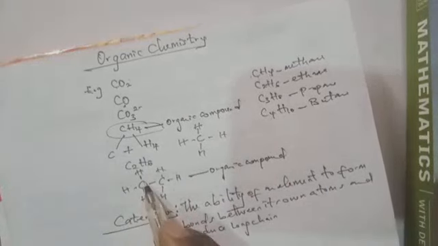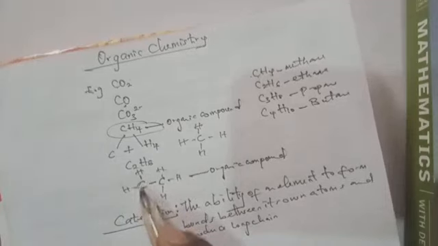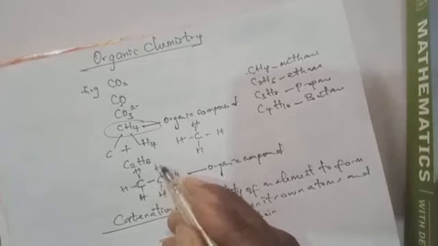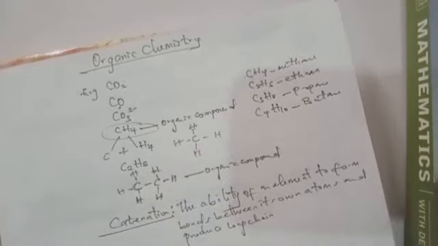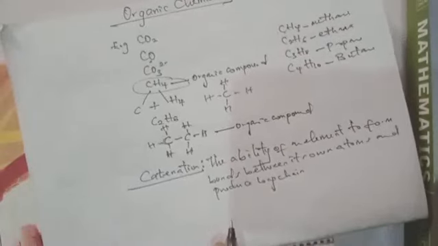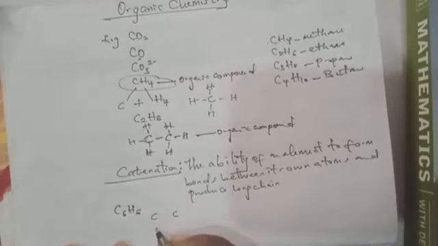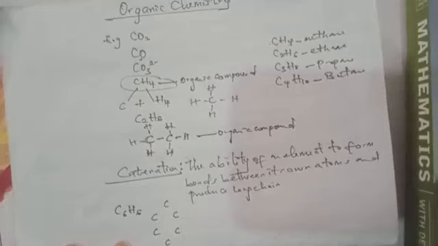So this is an open chain. Look at C2H6, ethane. You have 2 carbon atoms bonded with 6 hydrogen atoms. So this is also an open chain. Now the aromatic one will be a closed chain. For example, let's say benzene. Benzene is C6H6. That's the formula for benzene. Now it will be in this form, bonded with hydrogen atoms.